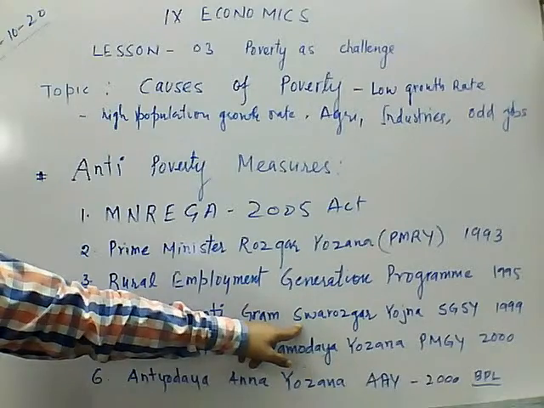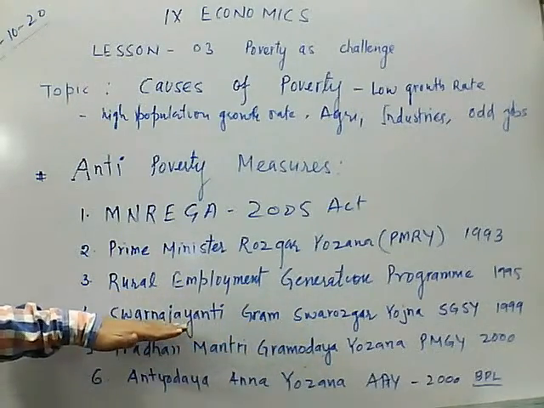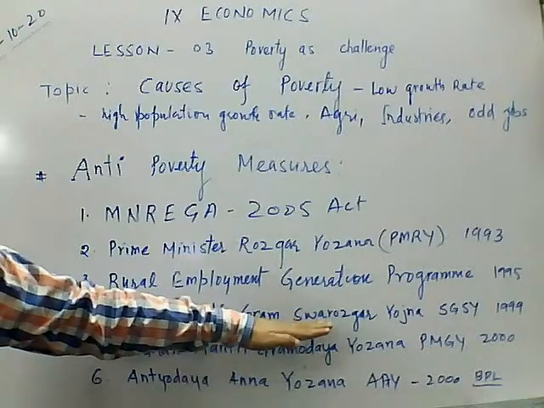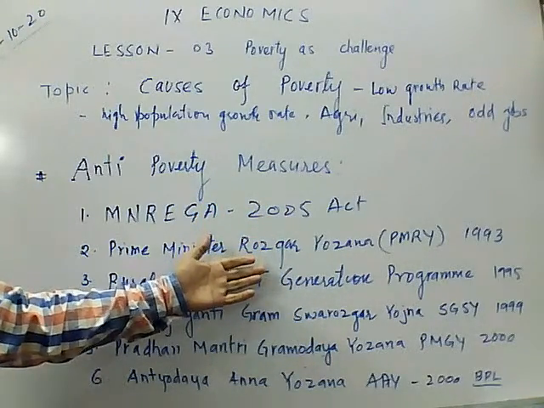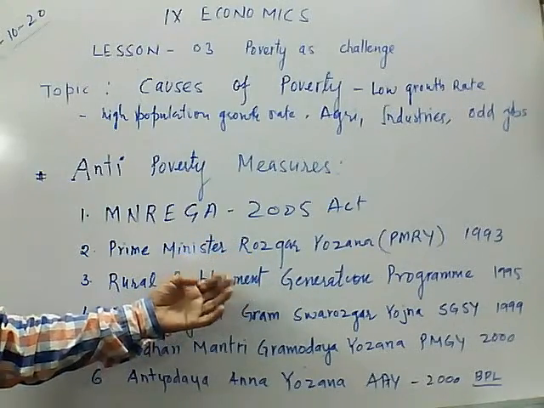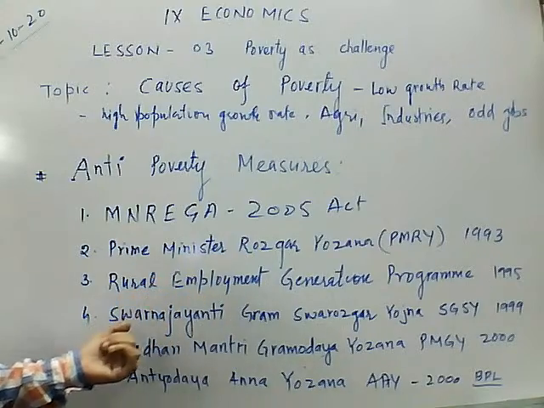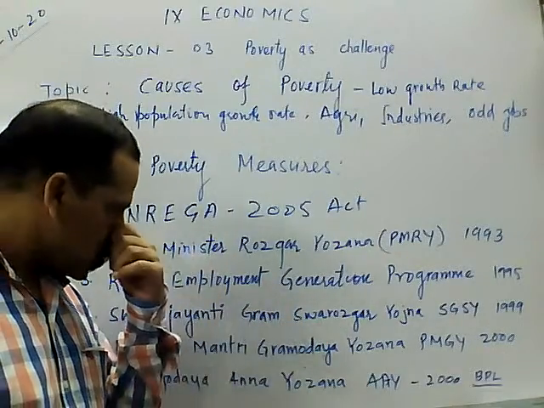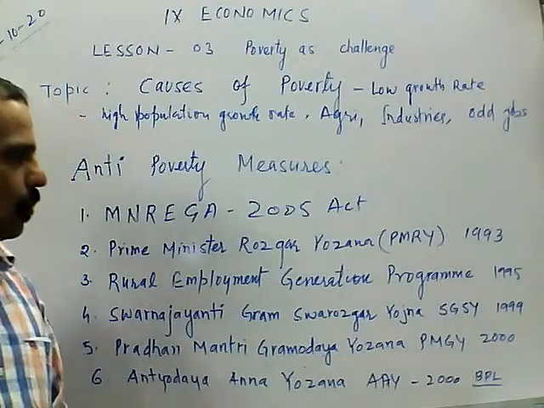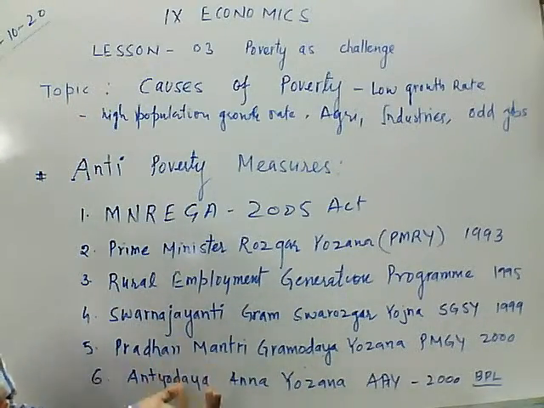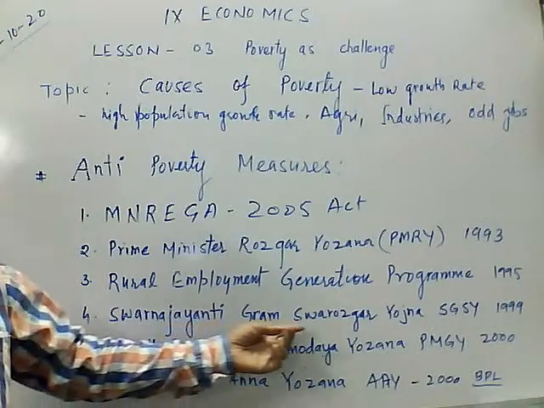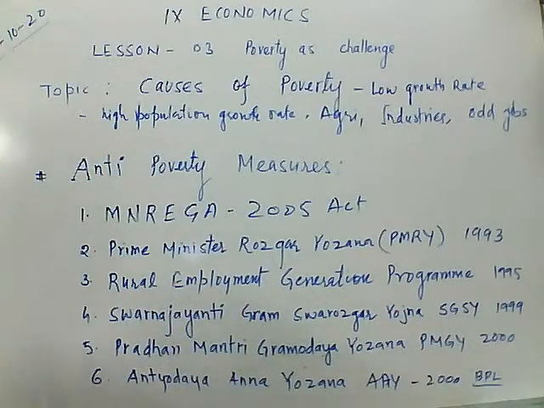The program aimed at bringing the assisted poor families, those who are very poor people, above the poverty line through self-help programs. Bank credit was available and government also provided subsidies to them, so that they can start self-employment opportunities if available in the surrounding, exploit the resources and run any small business if possible. So it was launched in the year 1999.